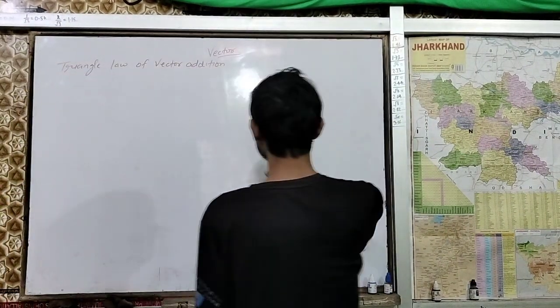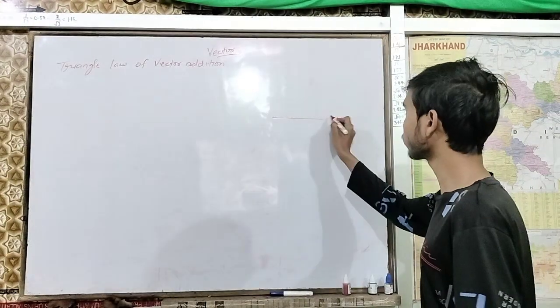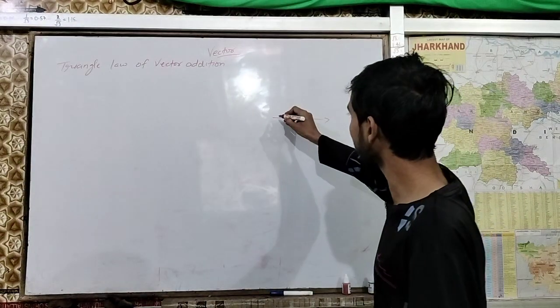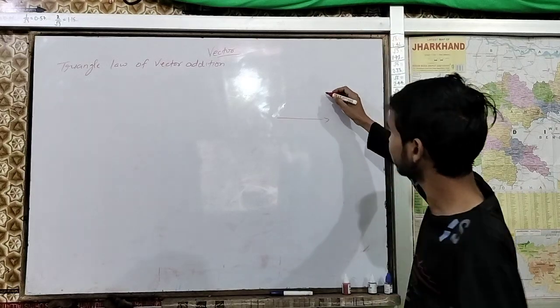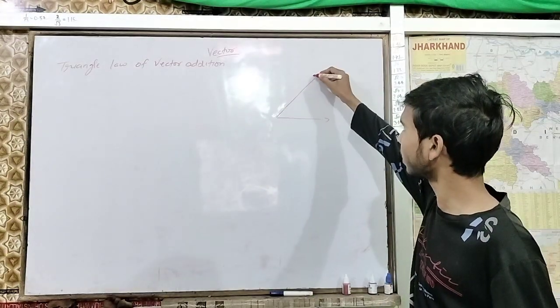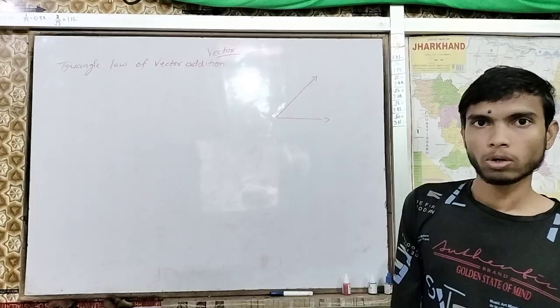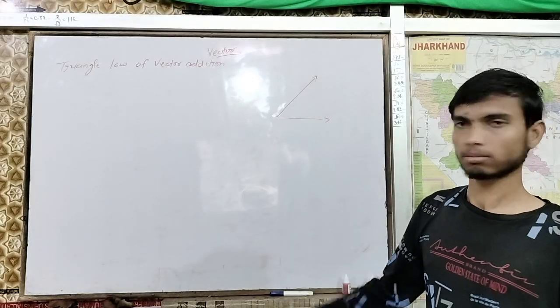Right now the question is the same: you have this one vector and another is this vector. We are visualizing over here.